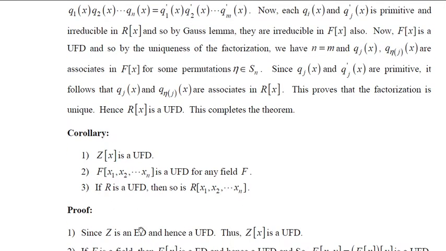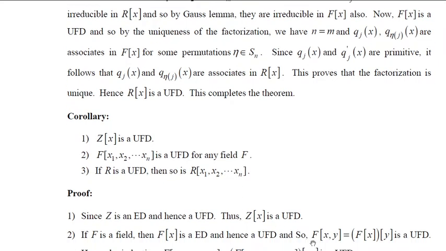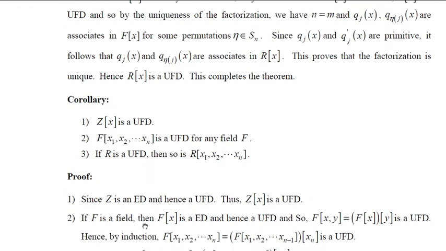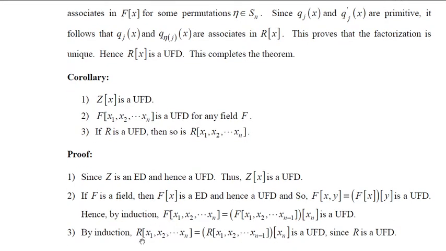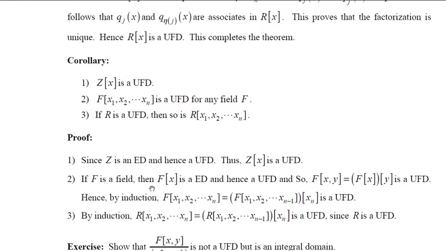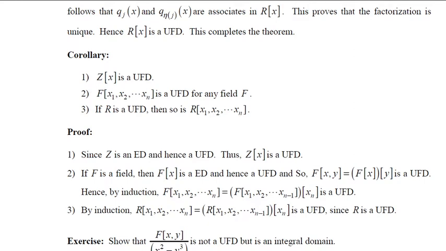This completes the proof. Now, if F is a field, we knew that F of x is a Euclidean domain. And every Euclidean domain is a PID and every PID is a UFD. Therefore, F of x is a UFD. And we knew that by the above theorem, if F of x is a UFD, then F of x comma y, which is F of x over y, is also a UFD. So by continuing this, by applying induction, we can show that this is also a UFD. In the same lines, we can show that this is also a UFD because R is a UFD. This completes the proof.